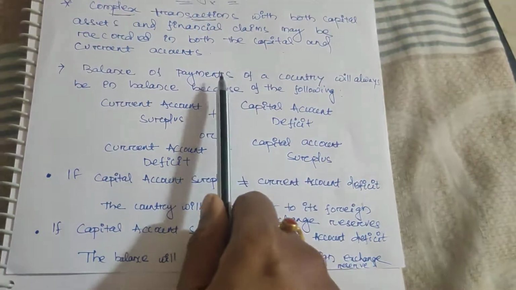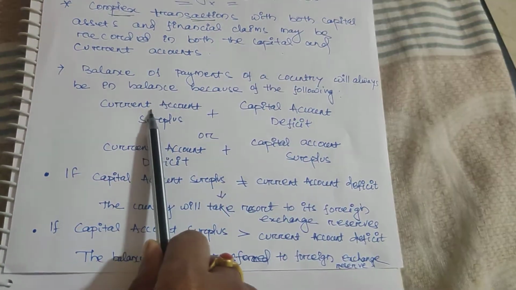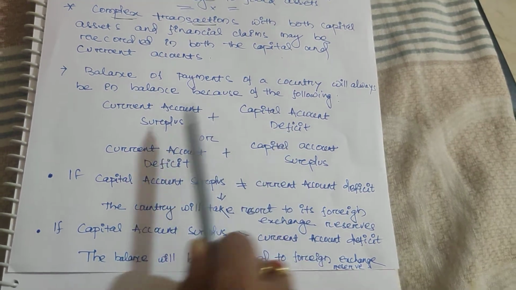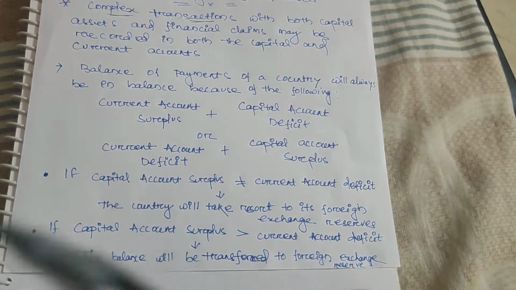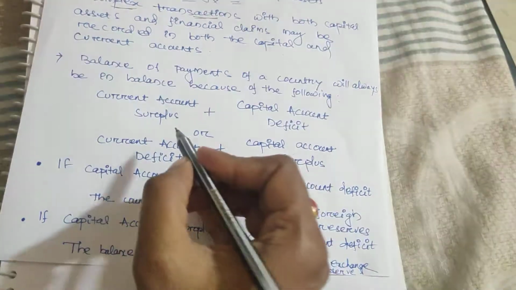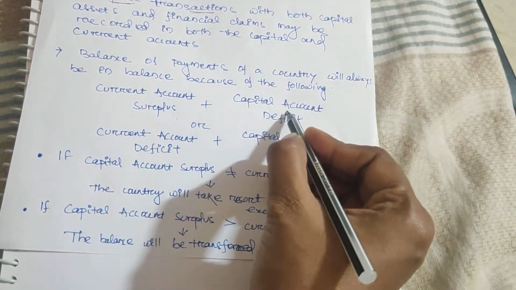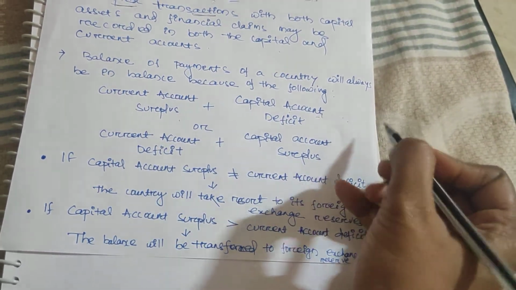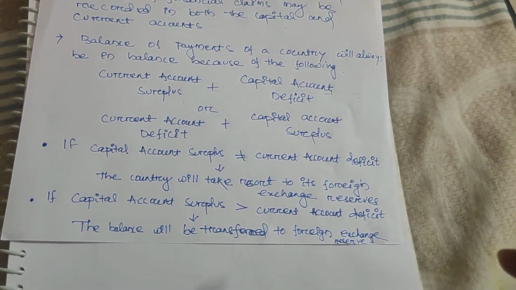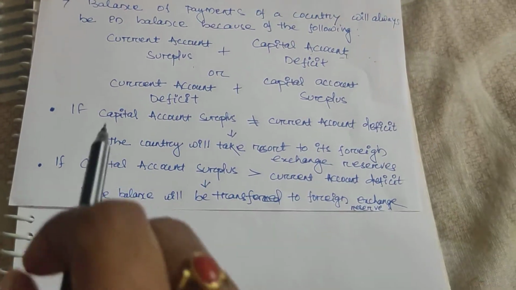All the time the balance of payment will be balanced if the surplus and deficit of the current account and capital account balance come to be the same. You will see that current account surplus, capital account deficit plus other transactions equal 0. It will come as a 0, meaning it will be balanced. I will show it later.